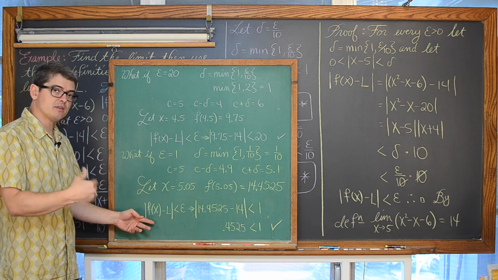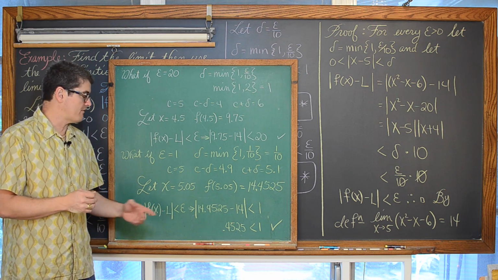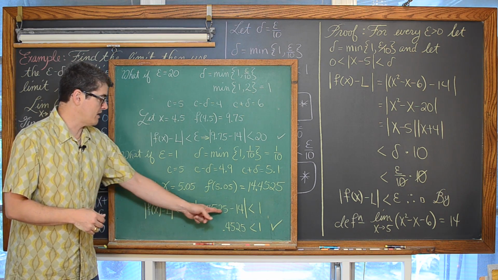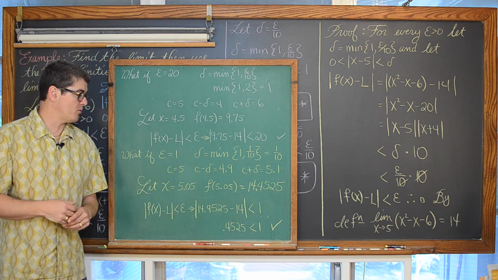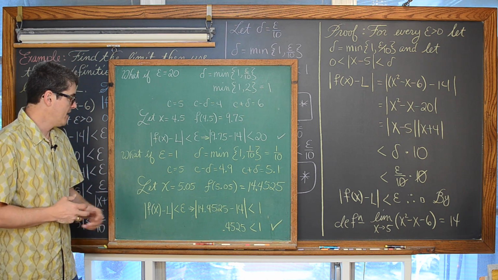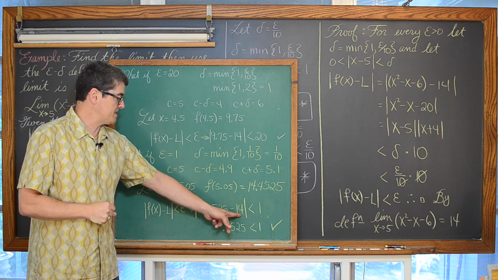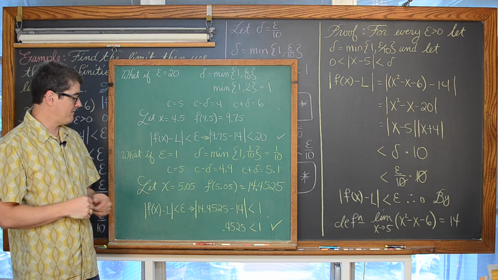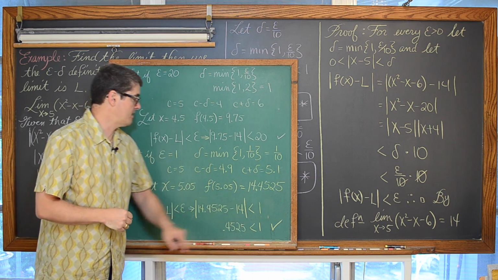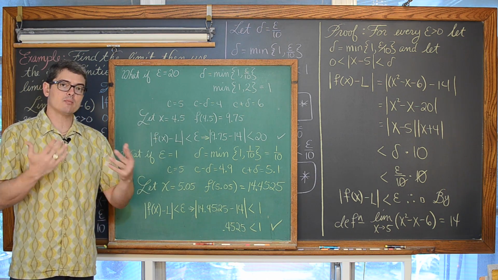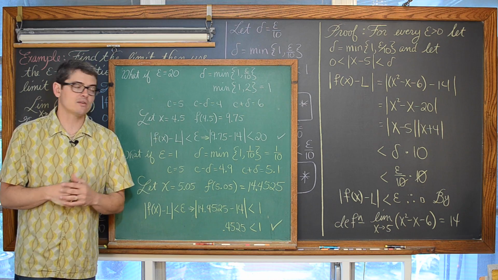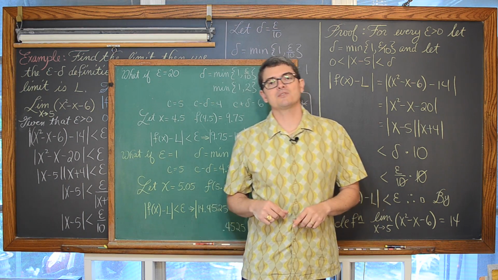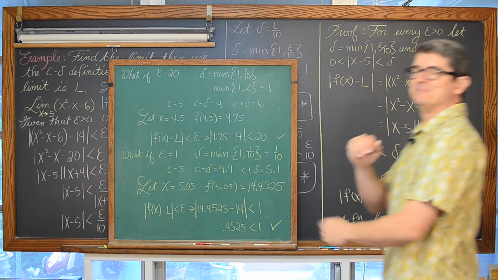And indeed, with this example, is the absolute value of f of x minus L less than epsilon? Well, f of x, again, just set it out of the calculator, 14.4525. The limit is equal to 14. The absolute value of this comes out to be 0.4525, and that is less than our given epsilon, or arbitrary epsilon, of 1. So there's some arithmetic examples to go along with what exactly these proofs are telling us and how they work. Bye.